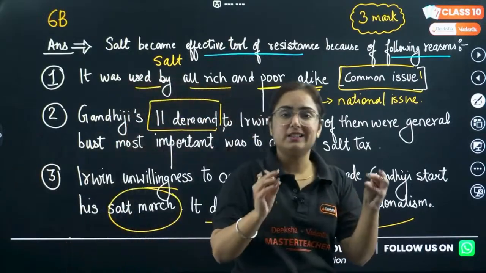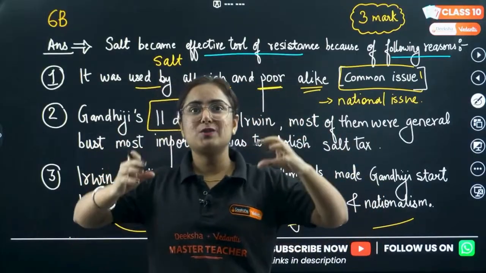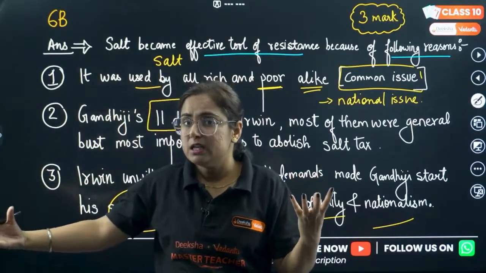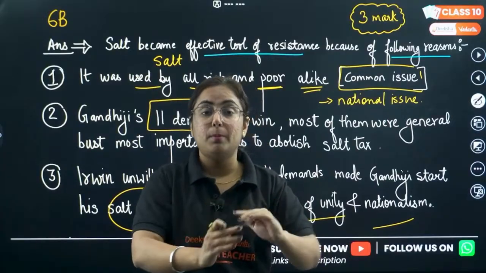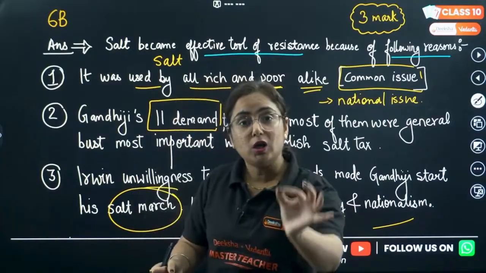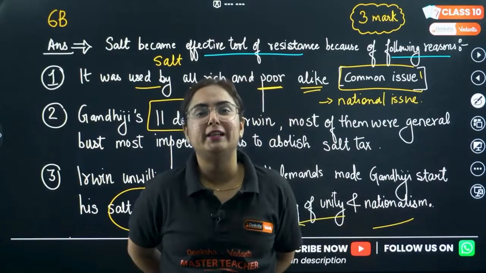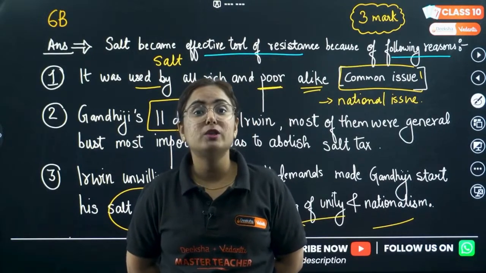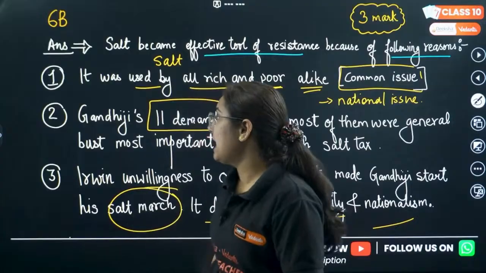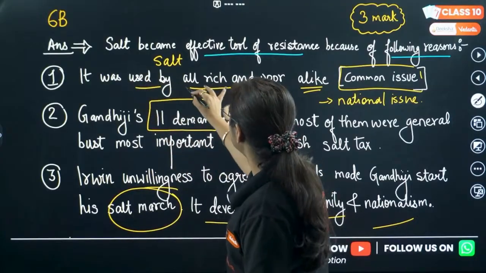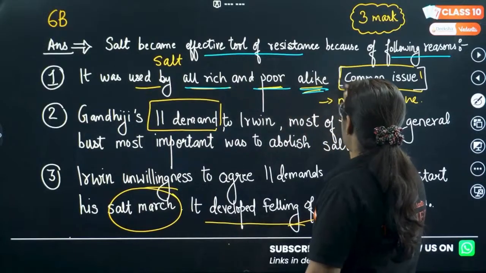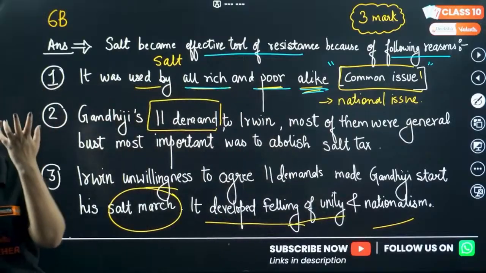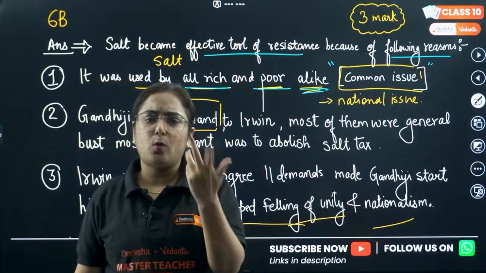So listen, Gandhiji was a person who was very good at converting local issues into national issues. Getting my point? And salt was a small issue. But the one thing was that salt was consumed by every individual in India. Do you think that whenever something against salt is happening, all would unite? Yes. Pay attention that salt was an item consumed by rich and poor alike, and it can be a common issue so that people can unite together.